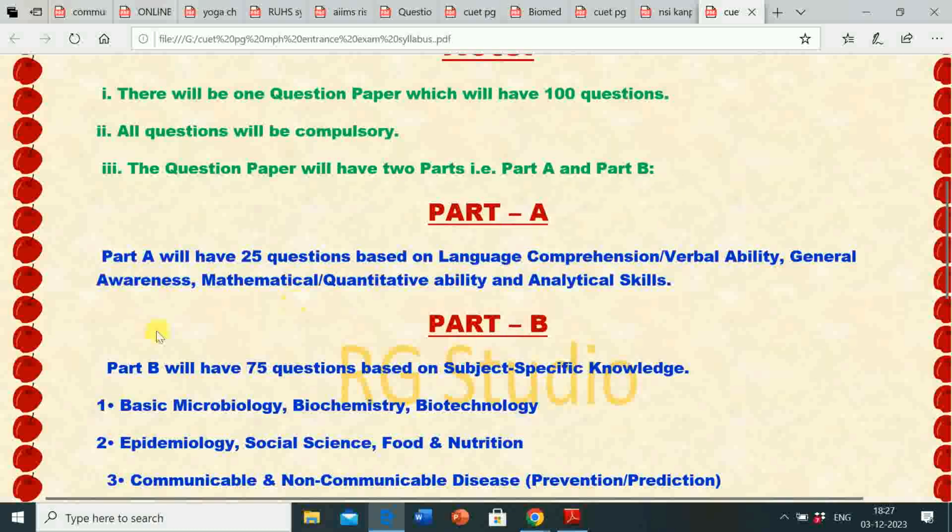Part A will have 25 questions based on language comprehension or verbal ability, general awareness, mathematical or quantitative ability, and analytical skills. So there will be 4 sections in part A.